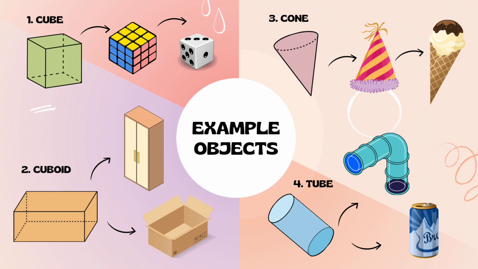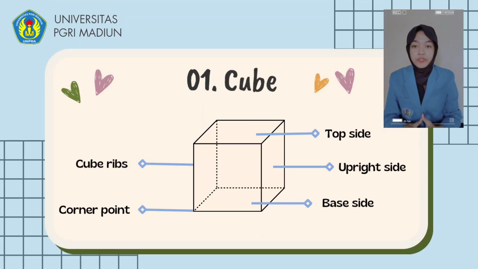Examples of this type of three-dimensional shape can be easily found around us. For example, cube: art dice and rubik toys. Then, for a cuboid: a box and cupboard. While examples of a cone are a birthday hat and ice cream cone, as well as a tube, for example, water pipes and drink bottles.